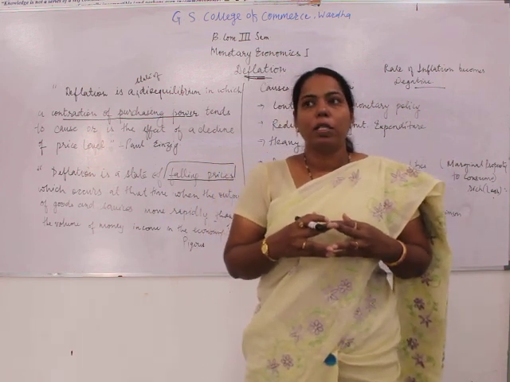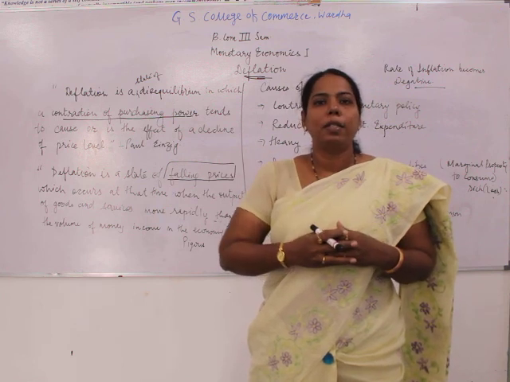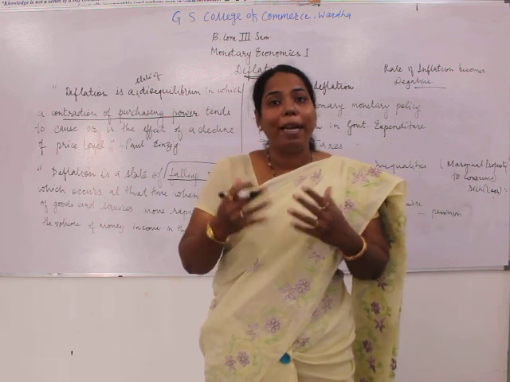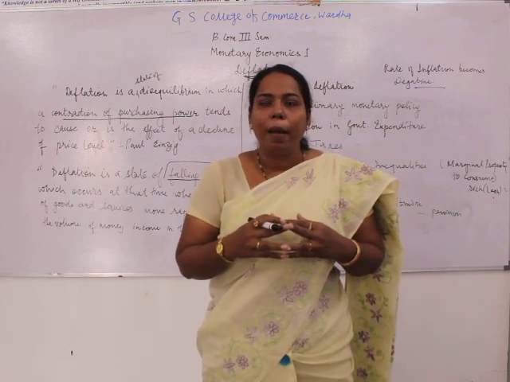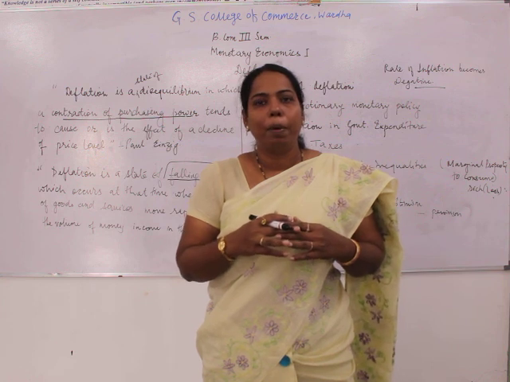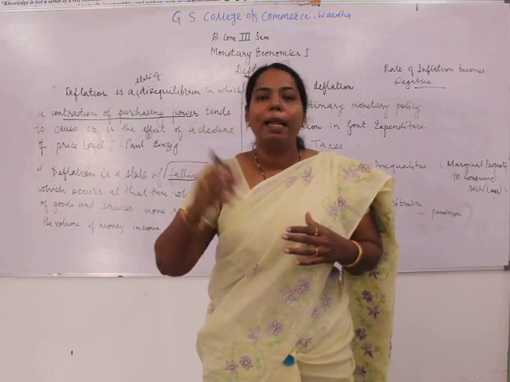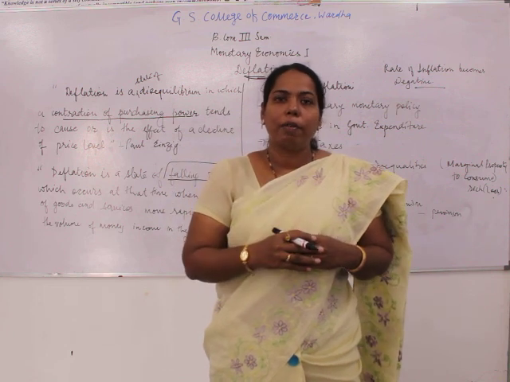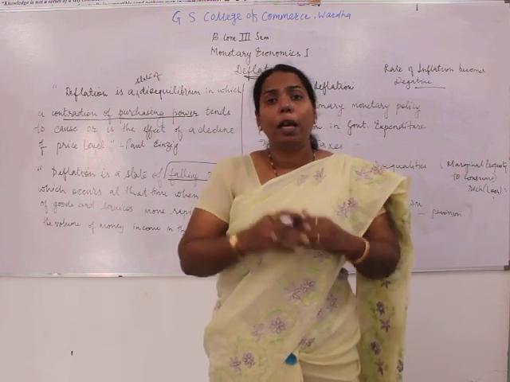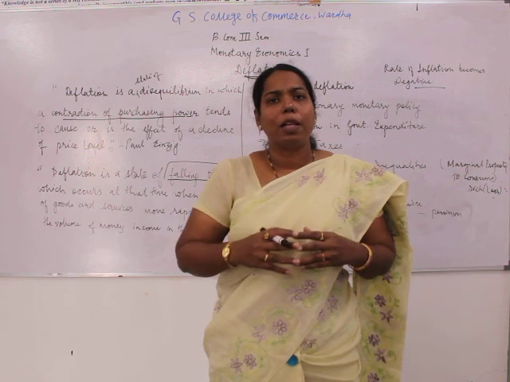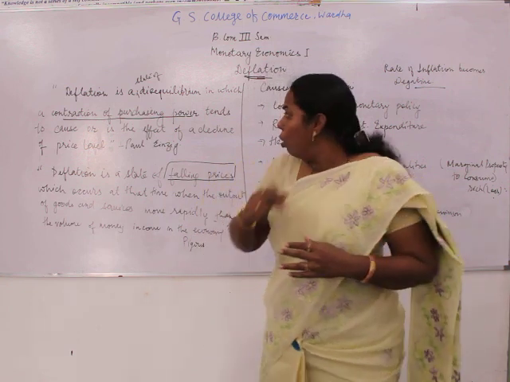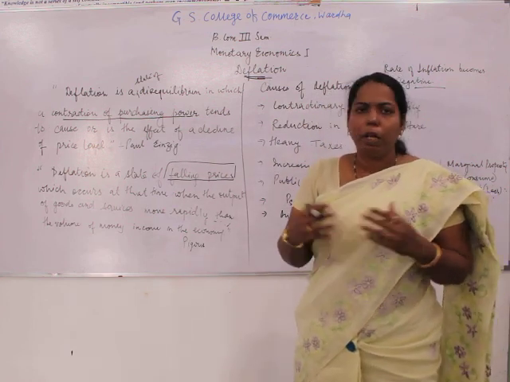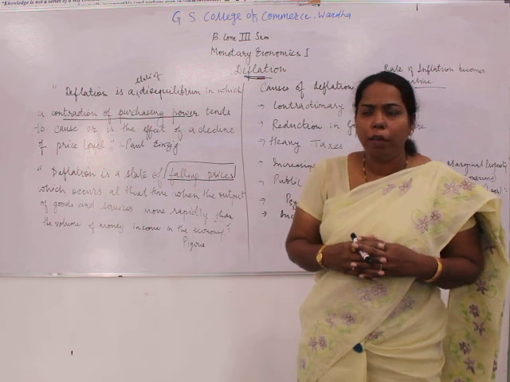If we focus, when the people's money income declines or unemployment prevails, what happens as a result of that? The people normally buy fewer goods and services. So as a result of that, we find that in the market, the general price level starts declining. So what is the definition of deflation? What do different economists say about deflation?